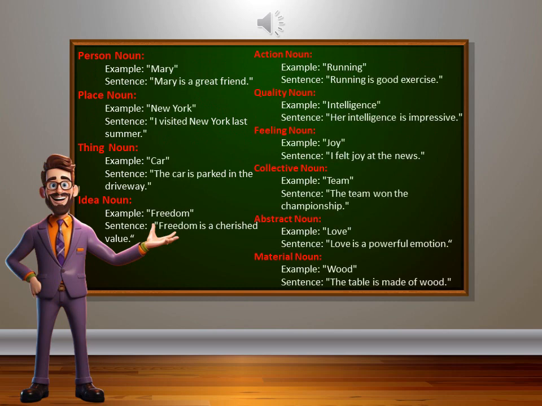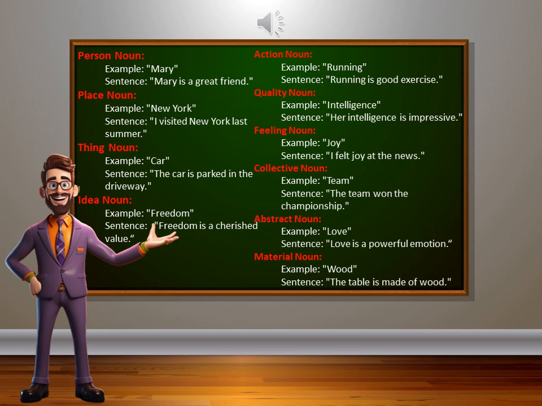Person noun. Mary is a great friend. Here, Mary is a noun. Place noun. I visited New York last summer. Here, New York is a place noun. Thing noun. The car is parked in the driveway. Here, car is a thing noun. Idea noun. Freedom is a cherished value. Here, freedom is an idea noun.